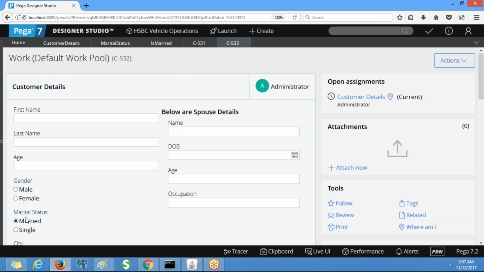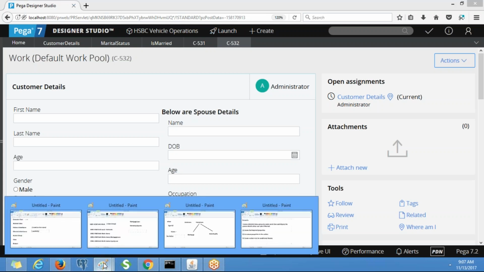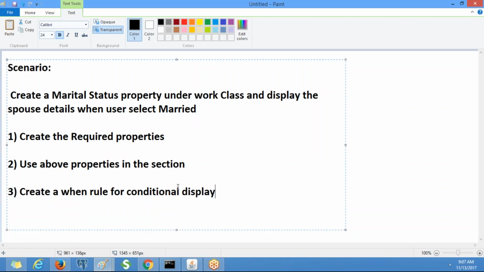Tomorrow we'll work on different rules. Create a when rule for conditional display. In the when rule, you will mention marital status as married, right?